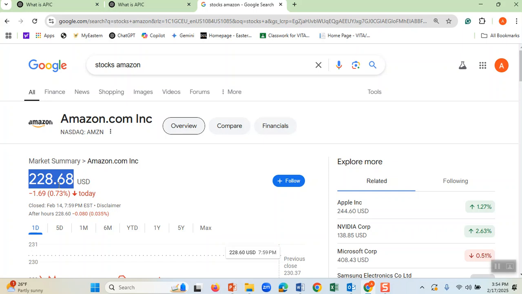That's the total value of the company of Amazon, which means if Elon Musk wants to buy Amazon, he has to come up with $228 million to buy. That is called market capitalization, the total value of shares.